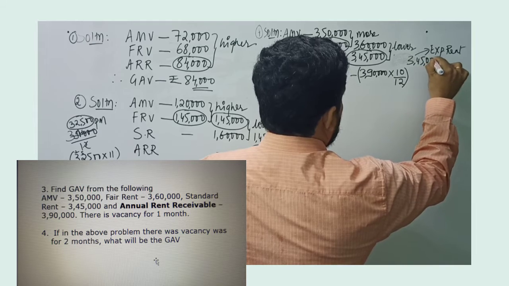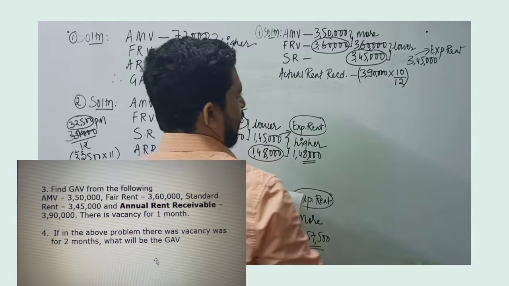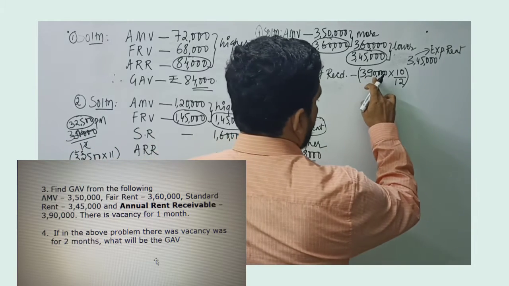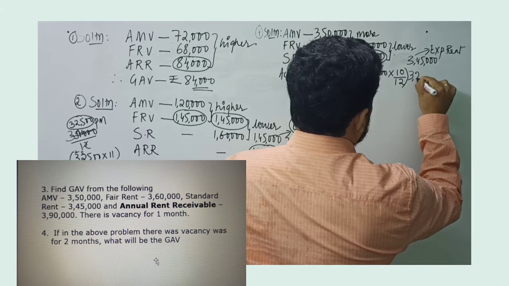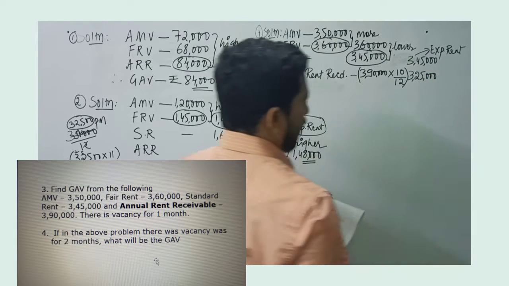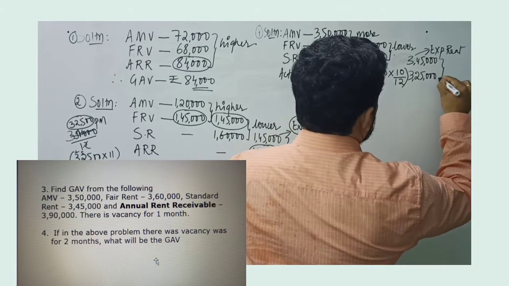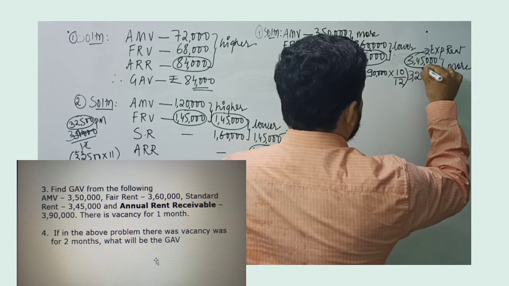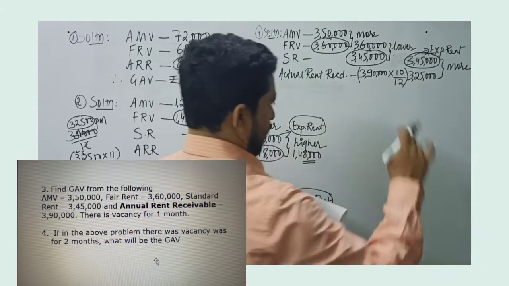So in that case, how much will be the actual rent received? It will simply be 3,90,000 into 10 by 12. Per month rent was 32,500, so I can minus 65,000. From 3,90,000, if I minus 65,000, I get 3,25,000 as the value. Now as per step 3, among the two, whichever is more. We see expected rent 3,45,000 is more in comparison to the actual rent received.